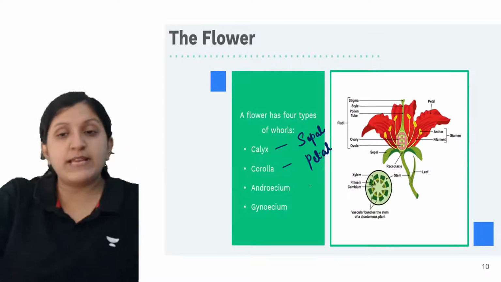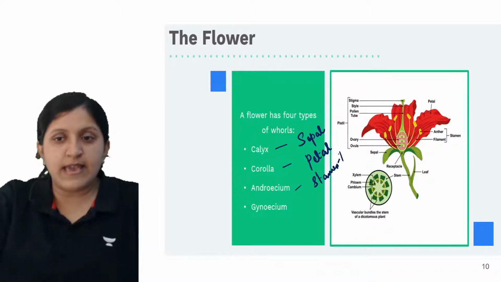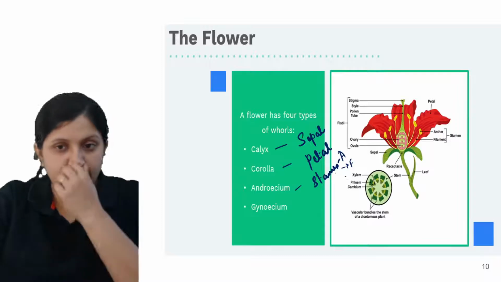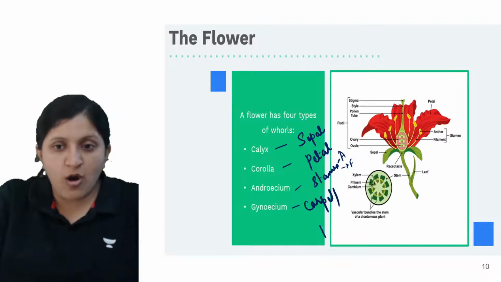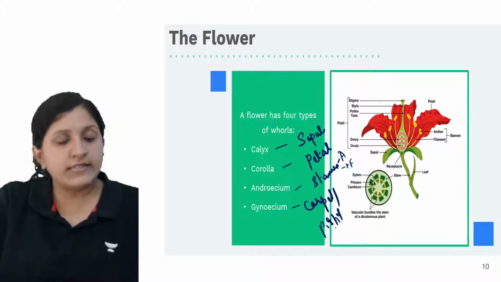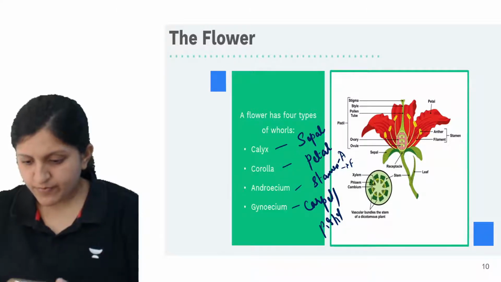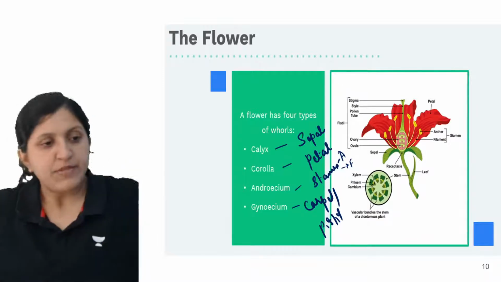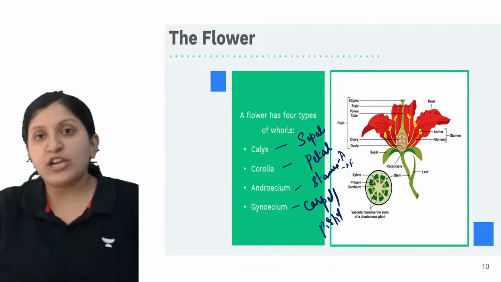So androecium, there is another name, so there is a stamen. A part of the stamen is basically the anther, and then there is the filament. And gynoecium, when we mention it, is called a carpel or the pistil. Okay, so this is carpel or the pistil, and here in this case you can find there is a production of the embryo sac.